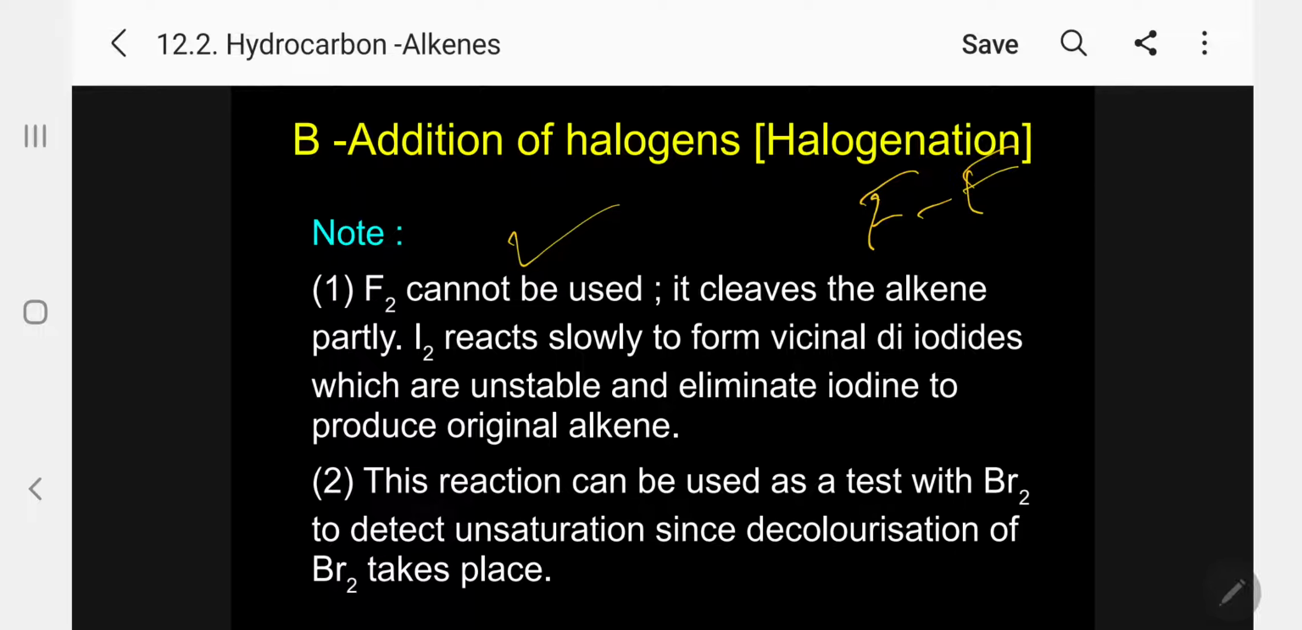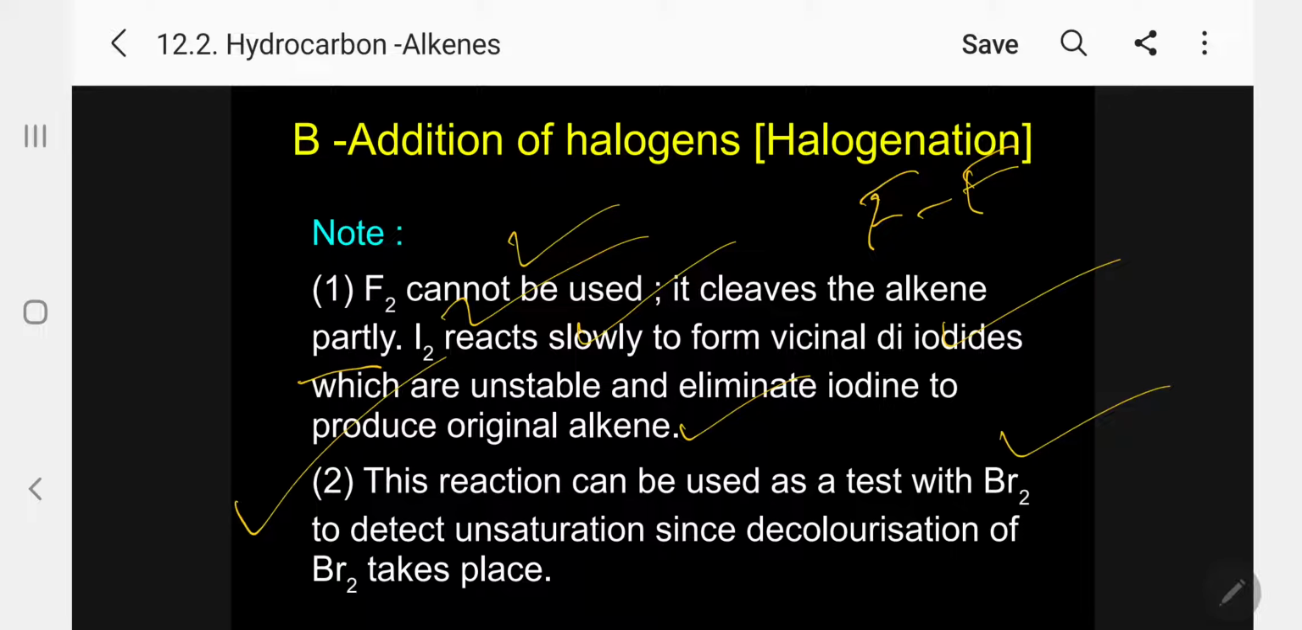So breaking is very difficult, so normally it cannot be used. It cleaves the alkene partly. Iodine reacts slowly because it is very less reactive, forming vicinal diiodide, which is unstable and eliminates iodine to produce the original alkene. Once it forms HI, it will again reverse the reaction. So this reaction is suitable for bromine and chlorine.